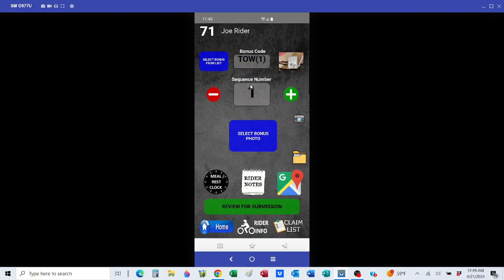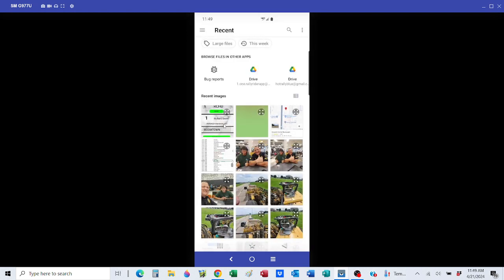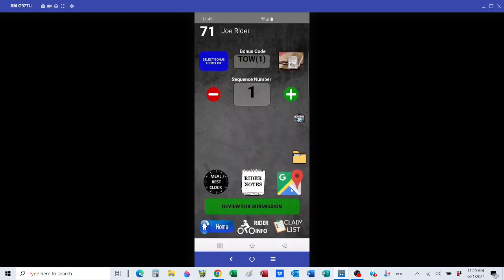All right. There's the Android version, there's the iPhone version, and there's a web-based version. For the iPhone and Android version, we tell you to select the bonus photo, take the photo with your phone camera, and then select the bonus photo from your library. If you don't like that one, you can clear the pic and move on to something else. Or you can use the camera function, but it will not save to your library. This file folder will actually take you into the files on your phone.